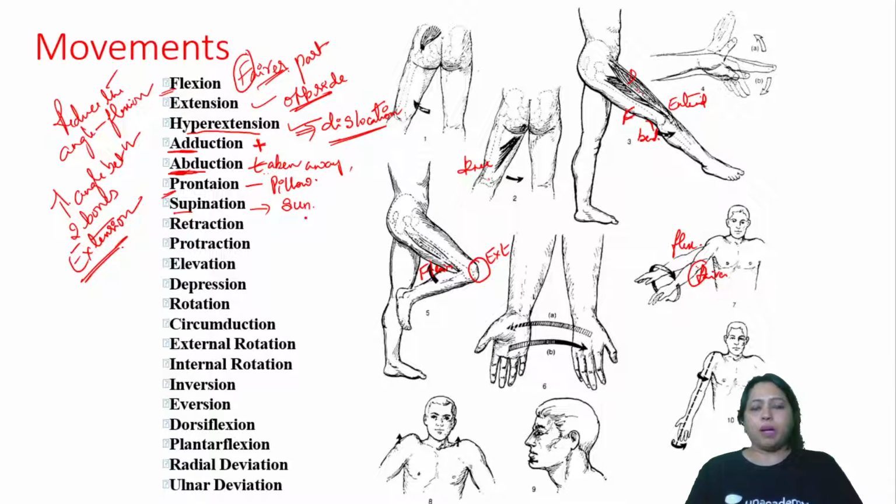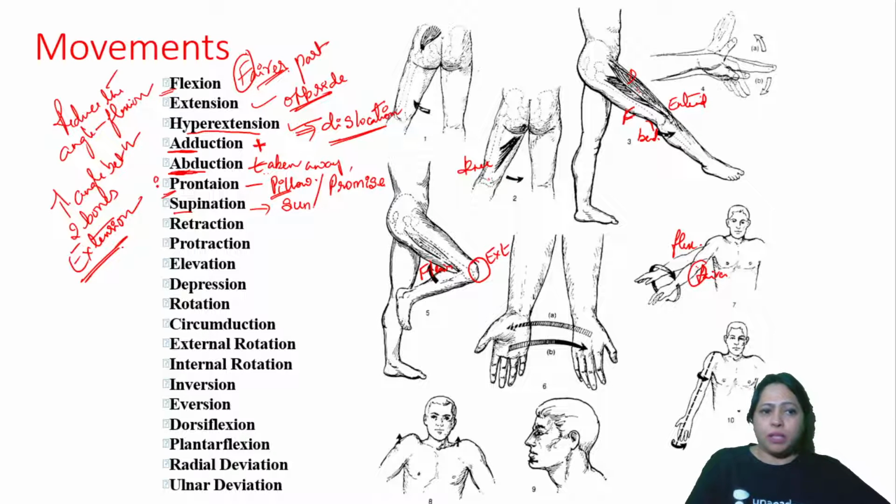Or you face your palm towards the sun. That is supination. You do the P, that is pillow. Your face is facing downwards, facing the pillow. It is pronation. Or you can also make this as promise. You're using the hand, promise.